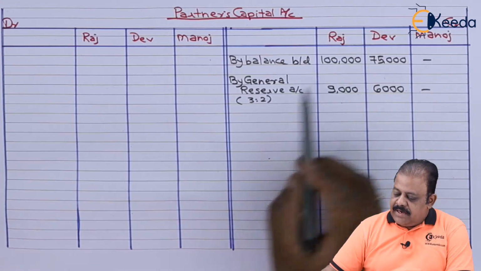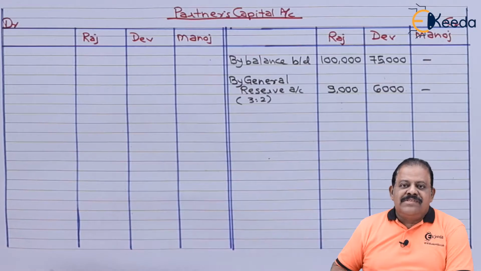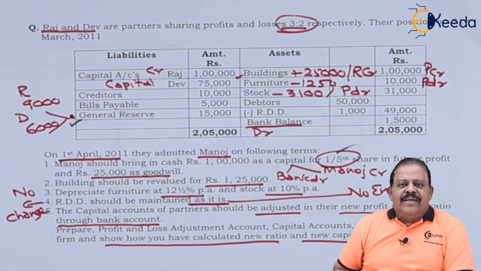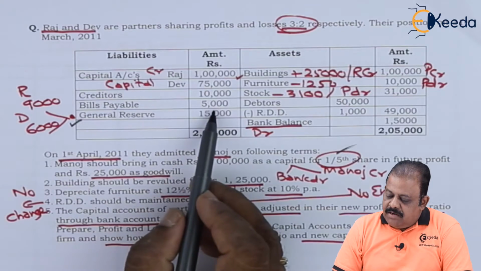Partners capital account credit by general reserve: Raj 9,000, Dev 6,000. Creditors 10,000. There is no adjustment on this item. This will be recorded in the new balance sheet as it is. Liabilities: creditors 10,000. Bills payable 5,000.